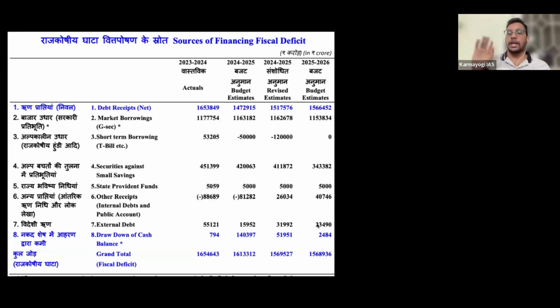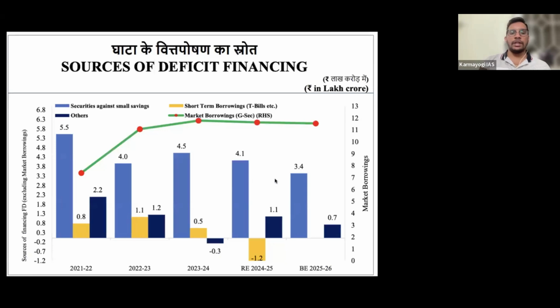And you can see external debt is very, very less. This was asked in 2019. Our major debt is coming from external, they had said. It is very minimal. We are taking only 23,490 crores from the external sector. Most of the money that we are taking is from internal borrowings itself, within India. Okay, so this is the distribution of source of financing.